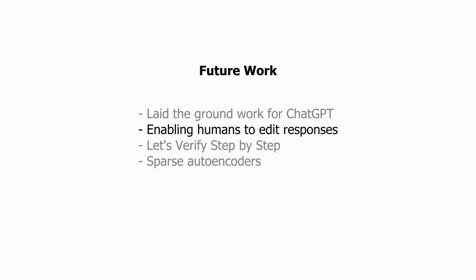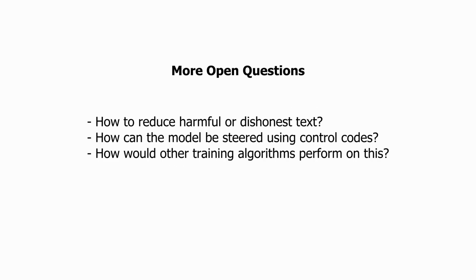Future work that has been done in this domain includes enabling humans to edit responses and using this in the training phase, verifying the correctness of each token as it is being generated, and also using sparse autoencoders for alignment. This paper states that more open questions include trying more methods to reduce harmful or dishonest text, as the model still makes simple mistakes, combining this method with control codes for steerability, and also testing different training algorithms to the ones presented here.